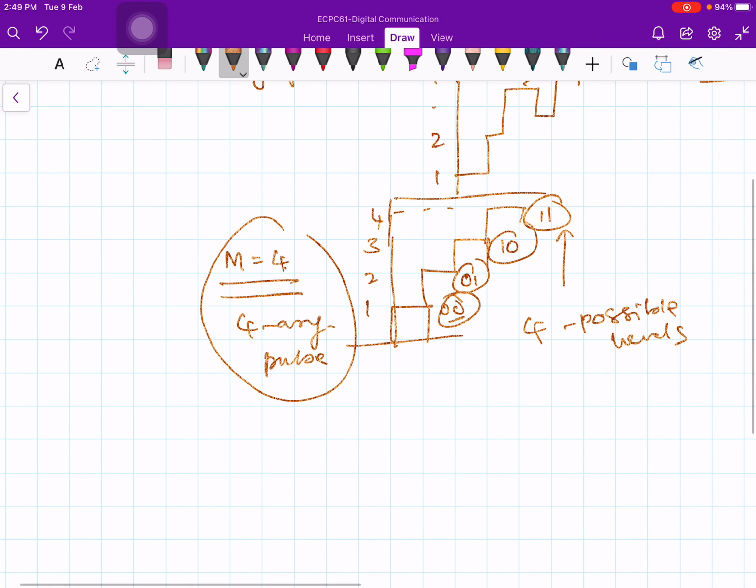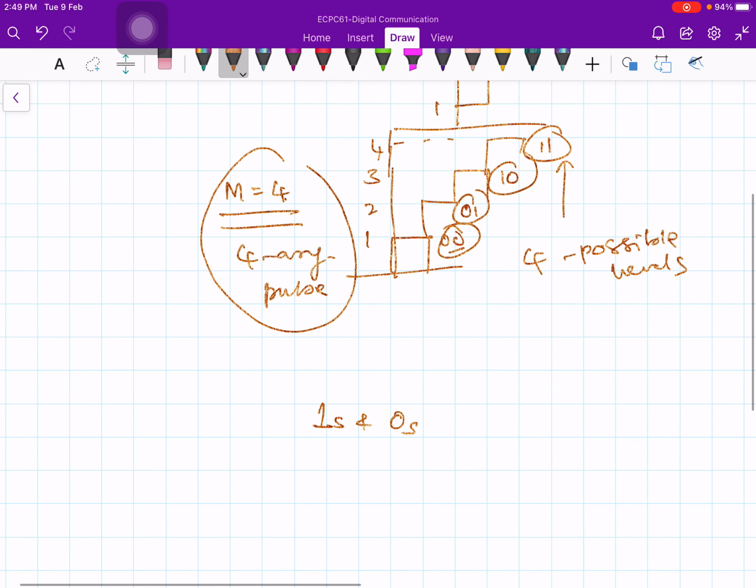So let us at the moment restrict our discussion to binary signals. In this binary system, our information is in the form of ones and zeros, and any two-level waveform is adequate to represent these ones and zeros information, and then you can transmit it onto a channel.